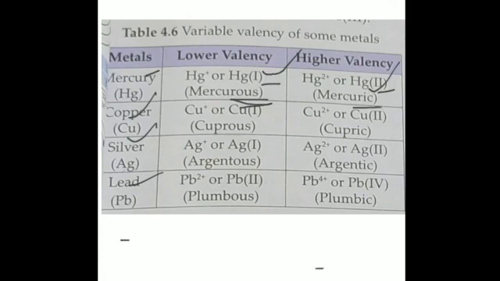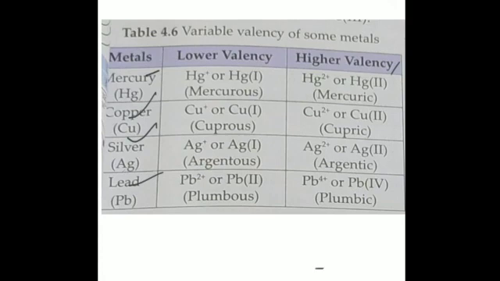So suffix ous and suffix ic are used for the lower and the higher valencies respectively. You can see in all these cases how they are represented. For mercury, mercurous is the lower valency of 1, and mercuric is the higher valency of 2.